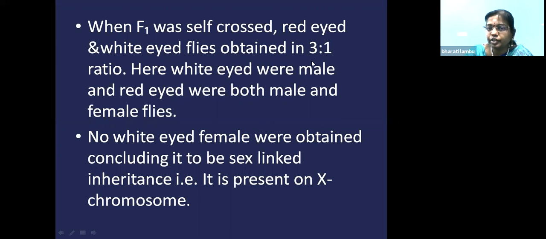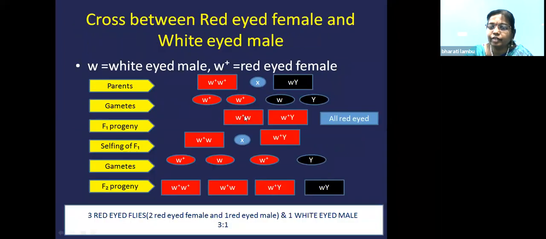And it showed that it is sex-linked. That means it is present on the X chromosome. It is absent on the Y chromosome. So the Y chromosome did not carry any genes. So we got the ratio as 3:1. 3 means red, 1 means white. So in red also he got 2 red-eyed females, 1 red-eyed male, and 1 white-eyed male. Like that he got the ratio. And he wondered what happened, why a white-eyed female was not obtained.